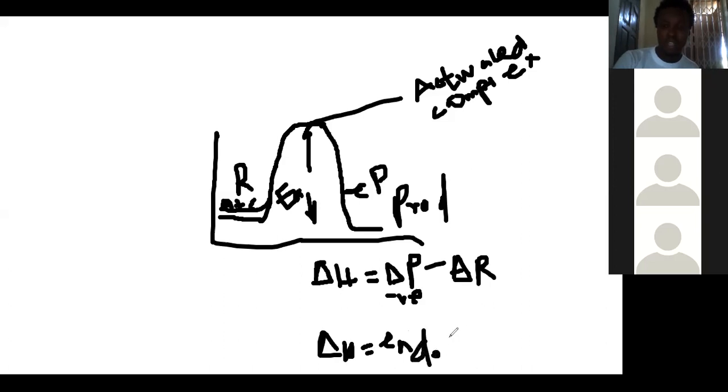So you can say it is endothermic when it is positive. That is how I explain it.